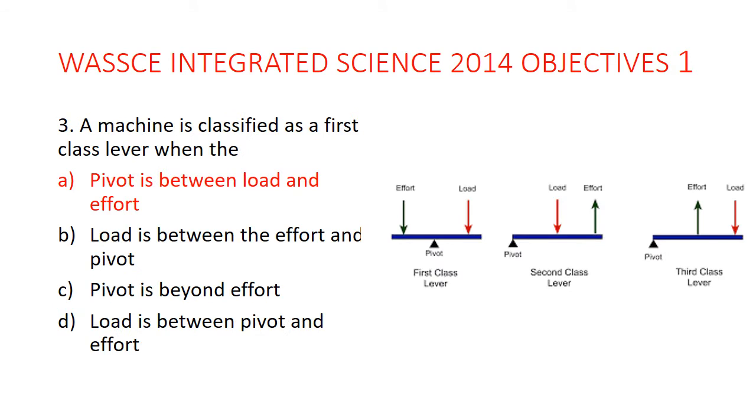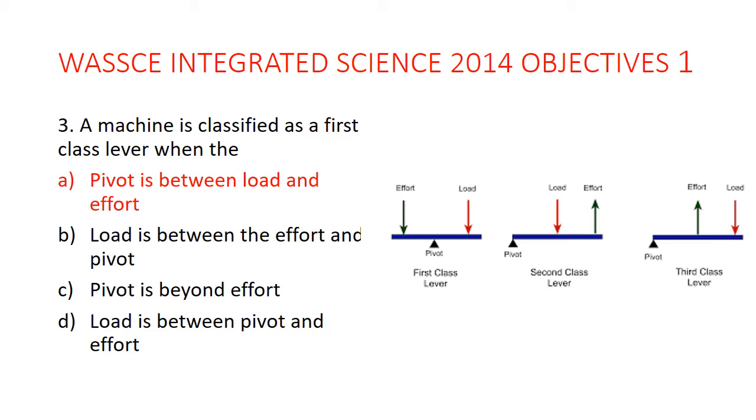Question 3. A machine is classified as a first-class lever when the pivot is between the load and the effort. So if you look at the illustration on the slide, you see the first one, which is the first class lever, you have the pivot, or what is sometimes called fulcrum. Fulcrum, that's the other name of pivot. So sometimes if you don't see pivot, you see fulcrum, you know that they are referring to the same thing. So you have the pivot in the middle for a first class lever.